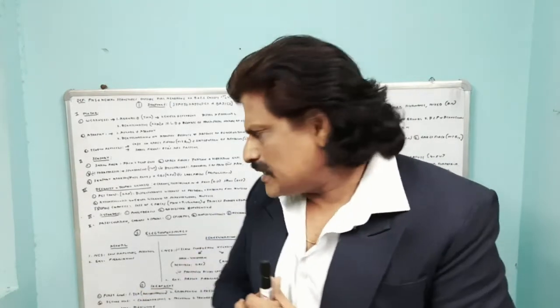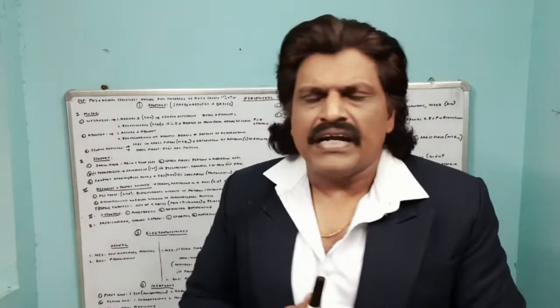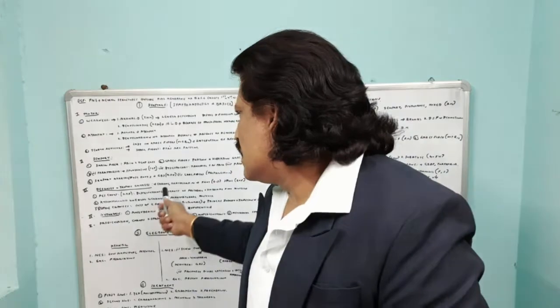So ataxia can be because of the posterior roots or because of proprioception, and in the Miller-Fisher variant of Guillain-Barré syndrome there will also be ataxia. Right. Next we'll talk about the deformity and trophic changes.